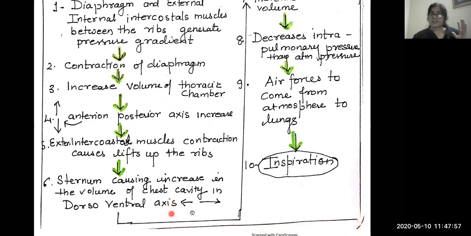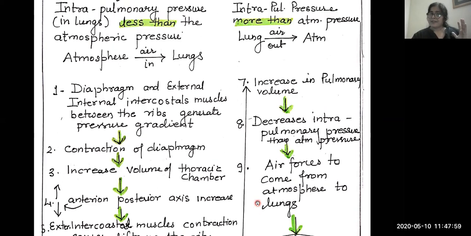That increase causes the increase in pulmonary volume, so there is a lot of space, and the air present inside has more volume, and the pressure is reducing. So pressure kam ho gaya. If the pressure is less than atmospheric pressure, air automatically comes from the atmosphere into the lungs. So this is how the process goes on.